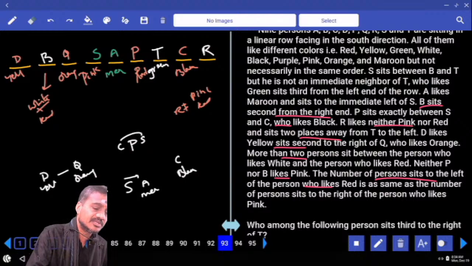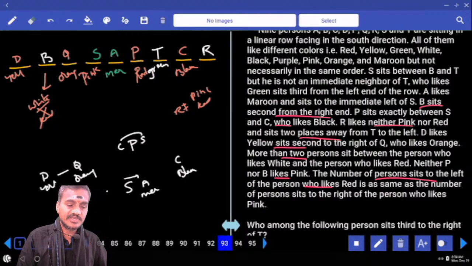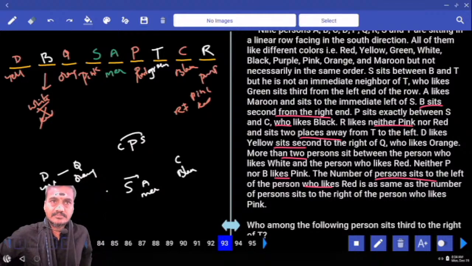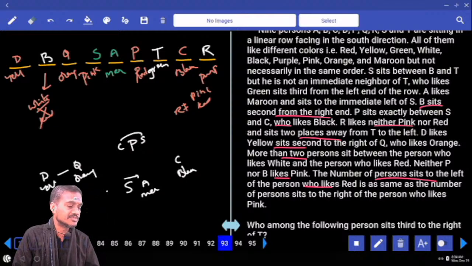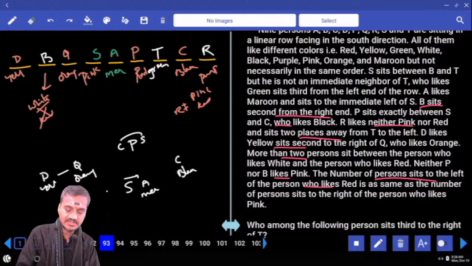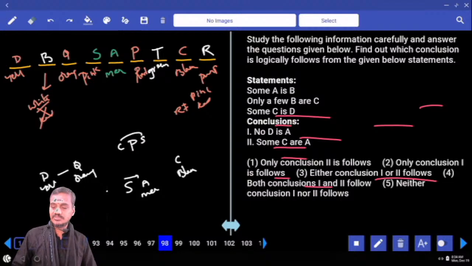If P is red color, B is white color. Now B is white color, what is the other color left? R is purple in color. Then, this is about question numbers 93 to 97. Then 98 to 100. Question numbers 98 to 100.